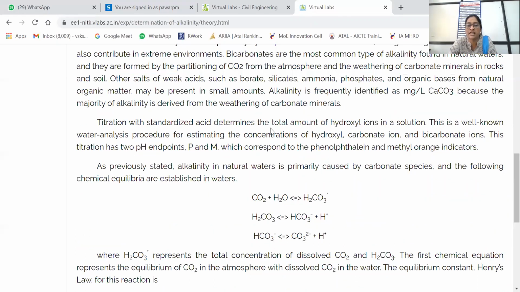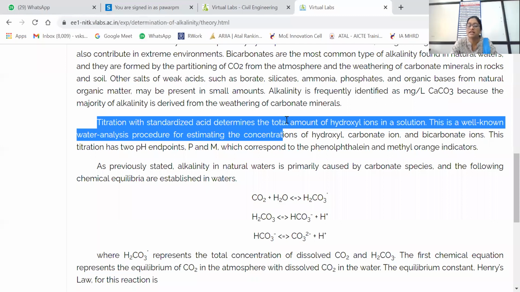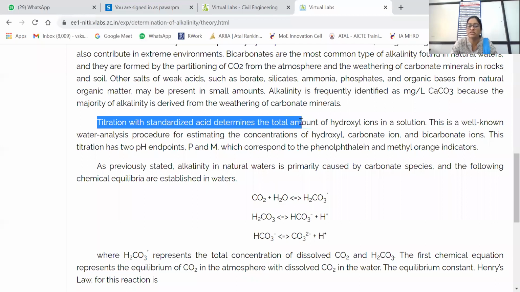Titration with standardized acid determines the total amount of hydroxyl ions in solution. What happens when you titrate and find out alkalinity? Titration with standardized acid determines the total hydroxyl ions in the solution.